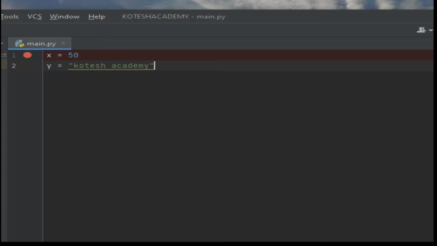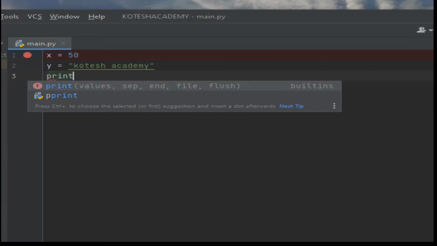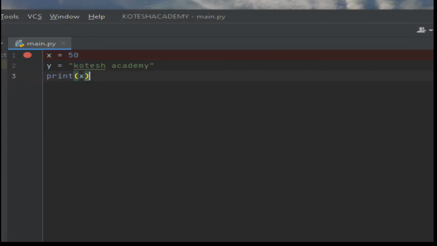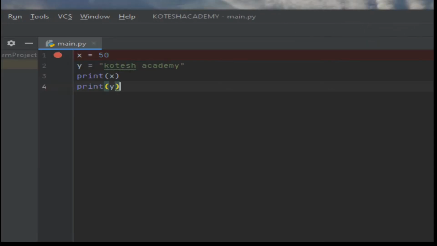Then you can write print of x and print of y. So this is the actual defining, creating variables. Here in the x variable we are considering an integer, in the y variable a string. Then you can write the instructions.